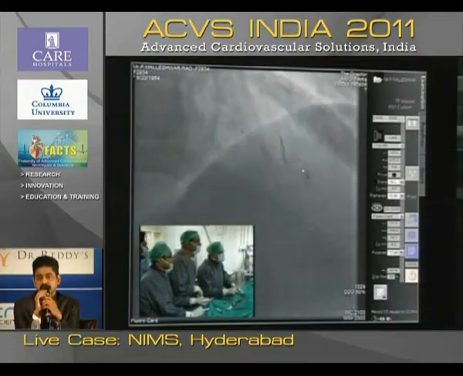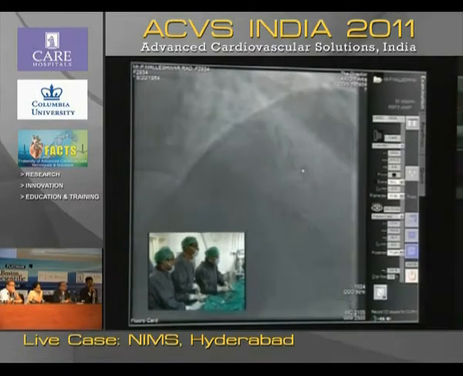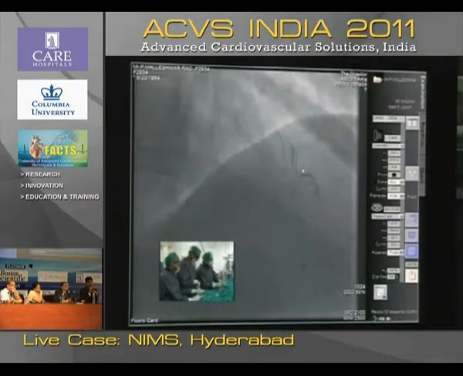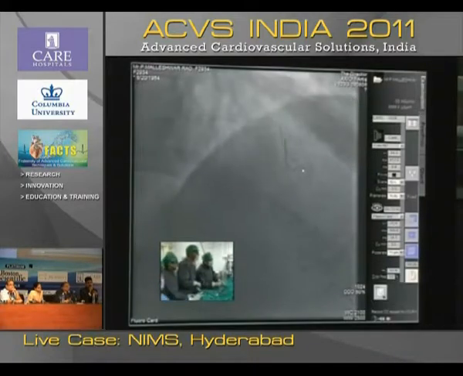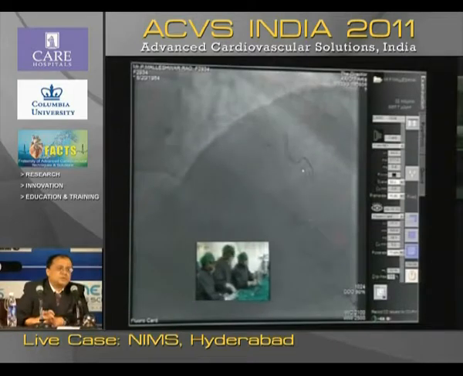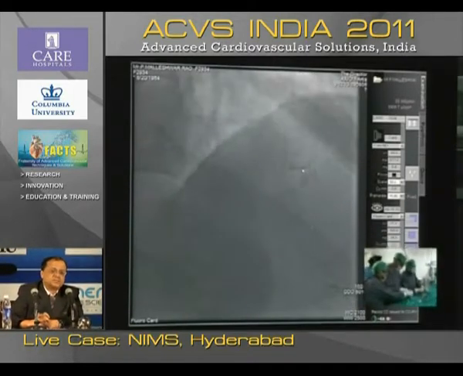Yes, actually torque was put onto the sphere that is removed. Now what are you doing? You are putting the Export? We are trying to aspirate the thrombus. Okay. Take your time, because time spent here is time well spent. The more thrombus you take out, the better result you'll get. So take your time, multiple passes.